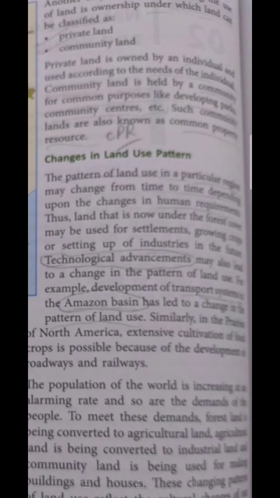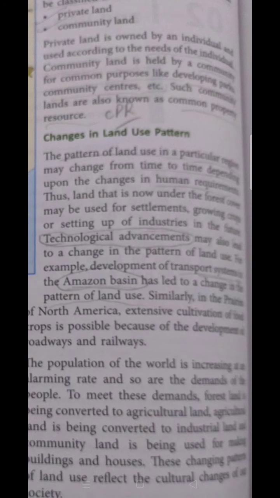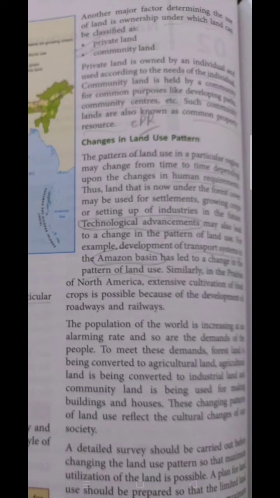Now the change in land pattern. There are a number of changes that occur in the land use pattern as we humans live on the land. We are changing it according to our needs and requirements. The main basic threats faced by land resources are land degradation, that is deforestation, soil erosion and landslide. Definitely problems like deforestation occur because of the activities of human beings. Technological advancement adversely affects the environment in a very bad way.